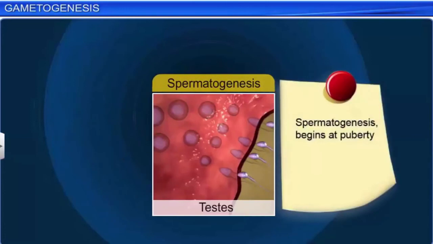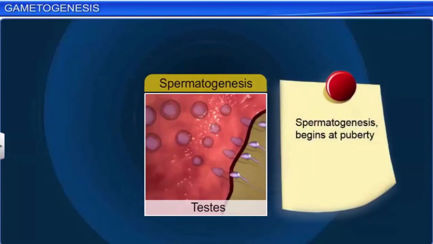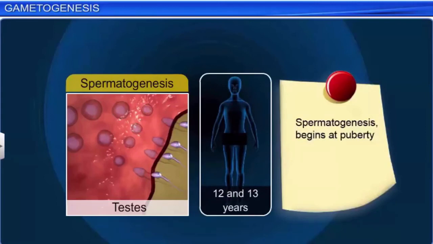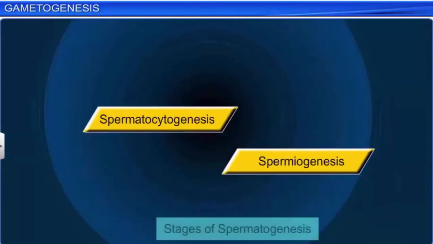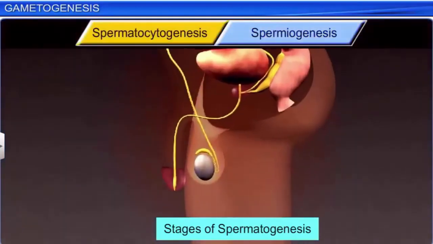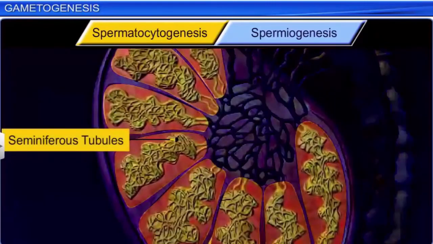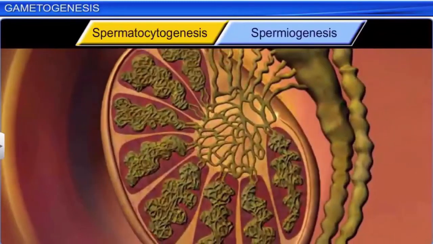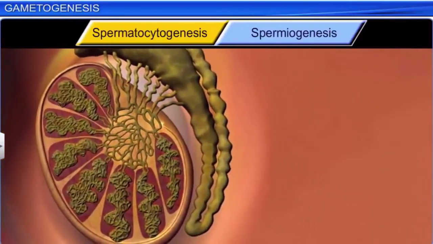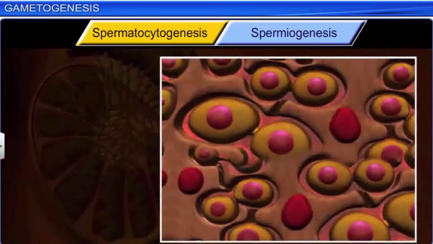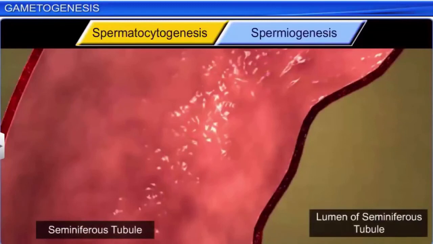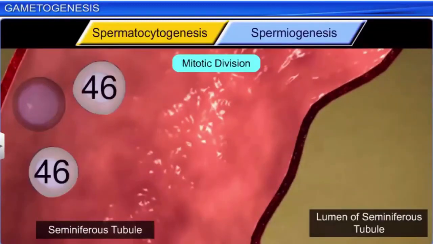Spermatogenesis begins at puberty, usually between 12 and 13 years of age, and is divided into two stages: spermatocytogenesis and spermiogenesis. Spermatocytogenesis, the first stage, occurs in the seminiferous tubules, whose inner walls are lined with spermatogonia, the diploid male germ cells containing 46 chromosomes. Some of these spermatogonia divide mitotically to form two daughter cells.